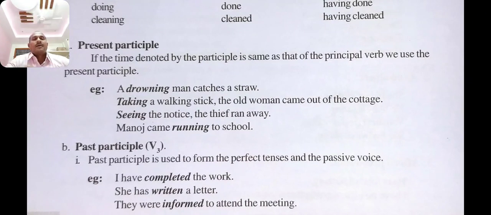Then past participle. Past participle is used to form the perfect tenses and the passive voice. I have completed the work. She has written a letter. They were informed to attend the meeting.